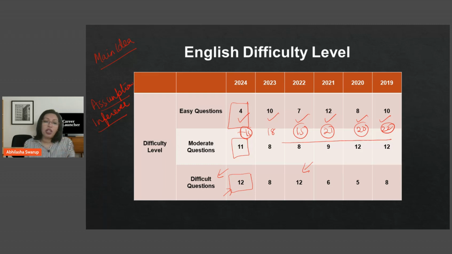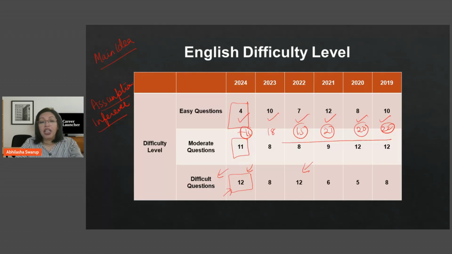So therefore we want a moderate paper, so that we are able to do as many questions as we can, and there aren't too many difficult questions, so you can leave enough questions. With a paper like this, the number of questions that you have to leave could be just too many, which is not a very good situation for us.